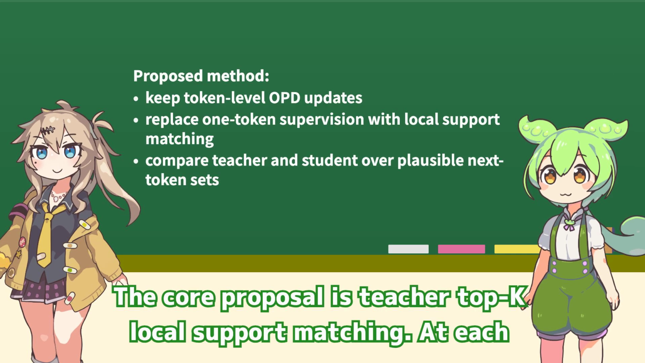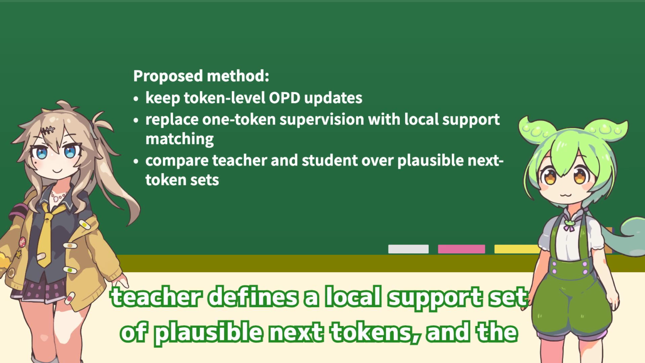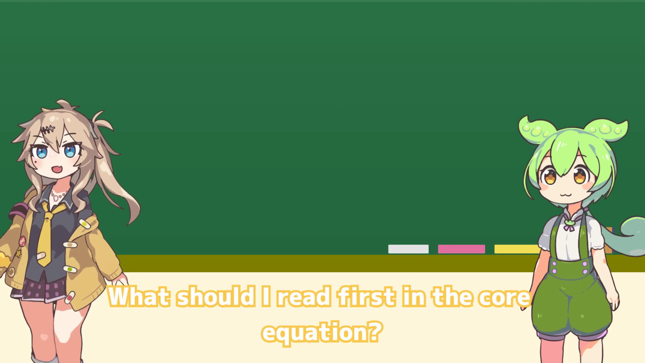So what is the paper's replacement for one-token supervision? The core proposal is teacher top-K local support matching. At each prefix, the student is not judged on just the sampled token. Instead, the teacher defines a local support set of plausible next tokens, and the loss compares the student and teacher distributions over that set.